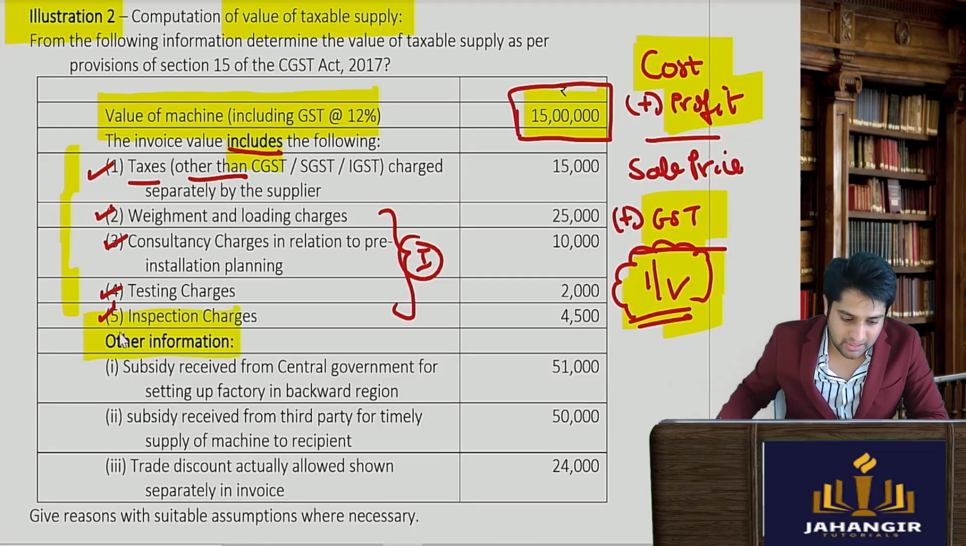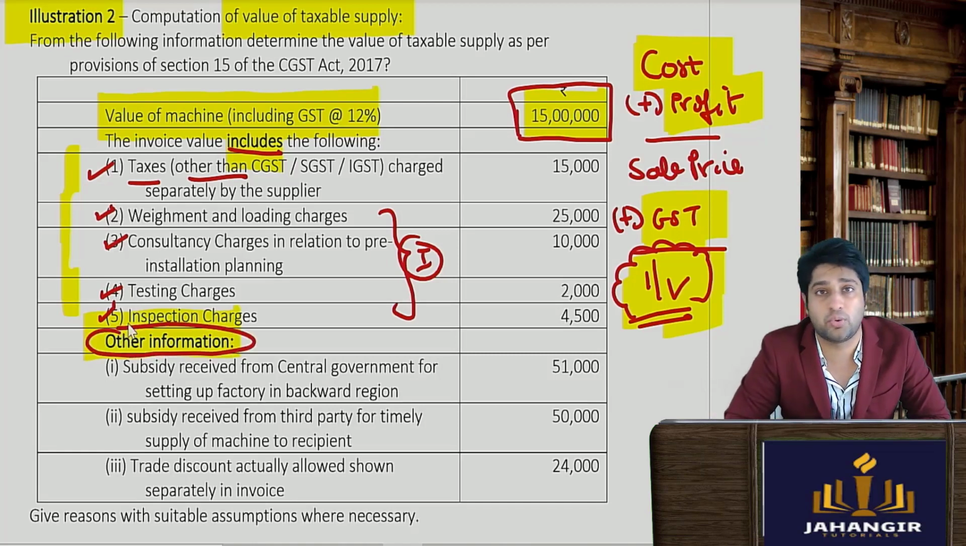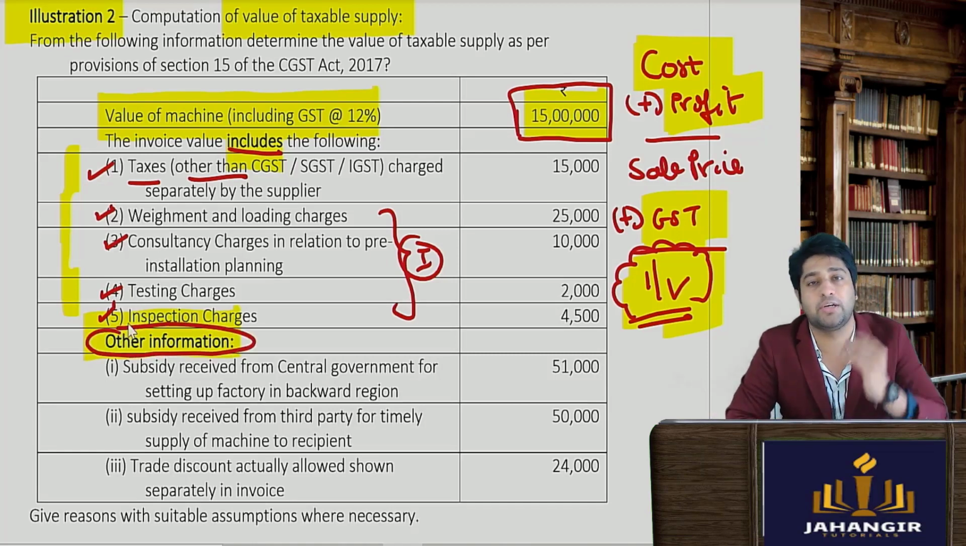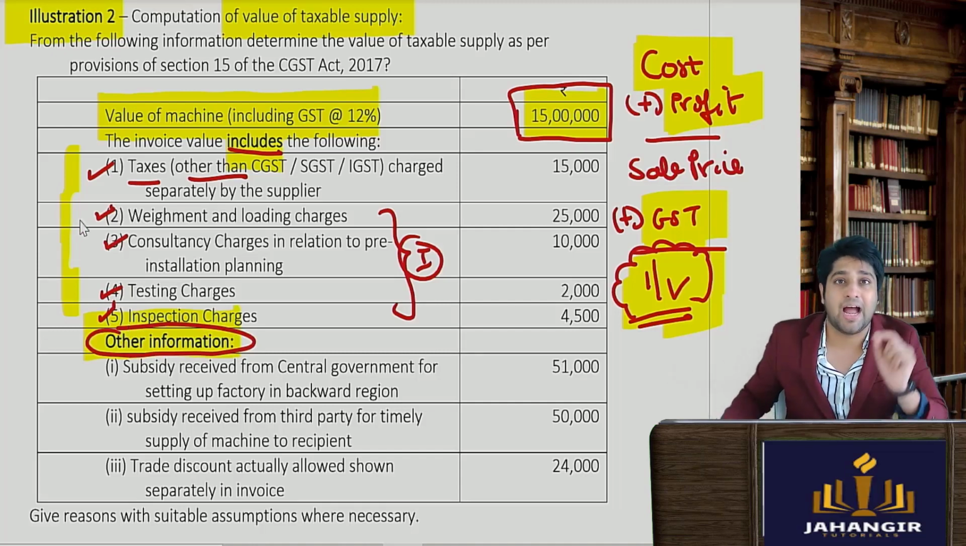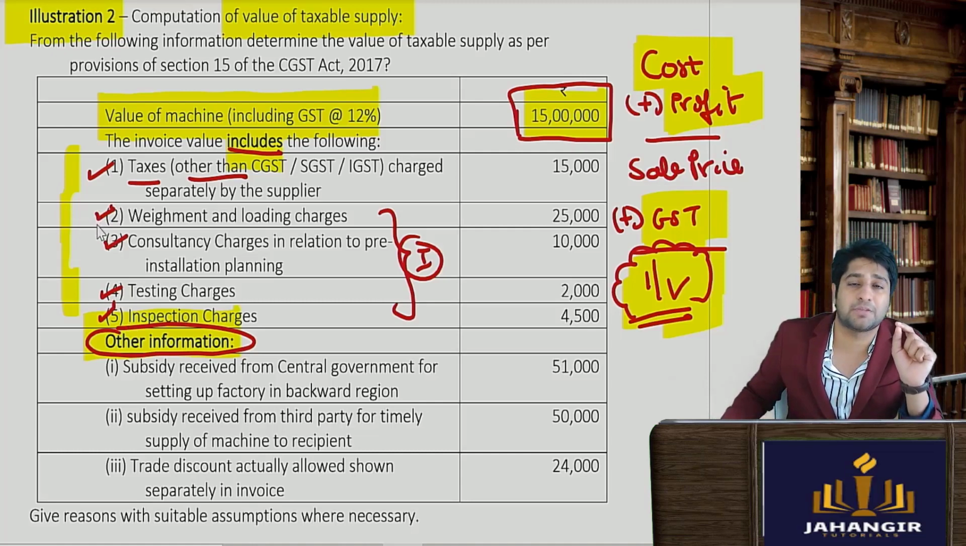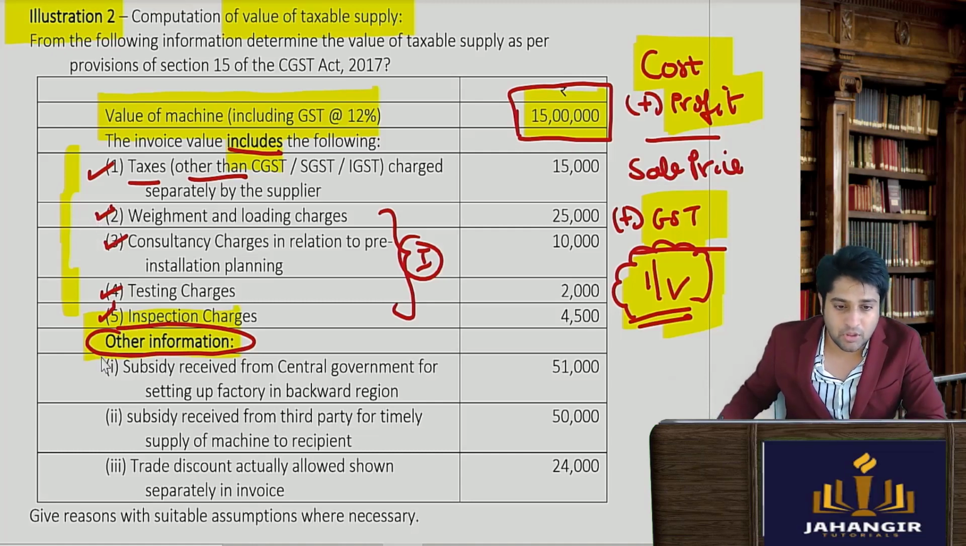Now let's see the other information. Here this is not included in the value of supply, and now you need to tell me whether it will be included or it wouldn't be included, and if it is included, as per which section. So a subsidy received from the government, would it be included in the value of supply?